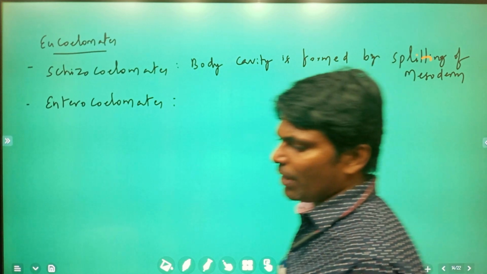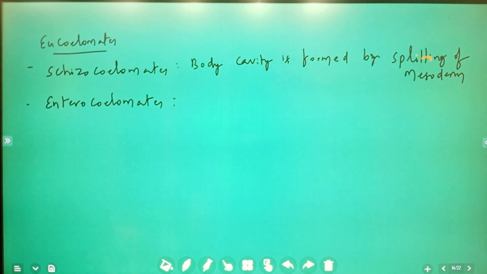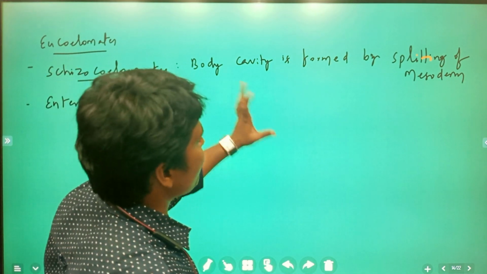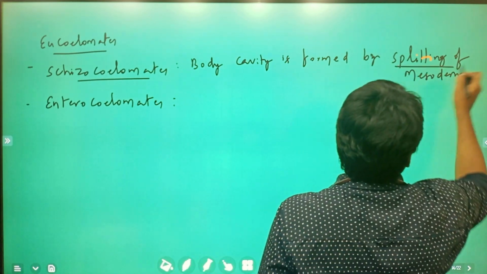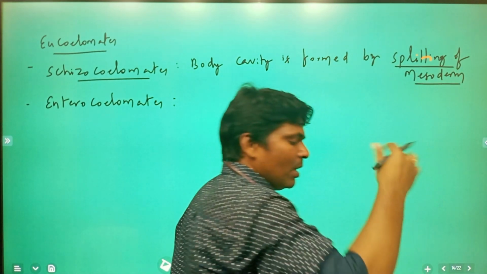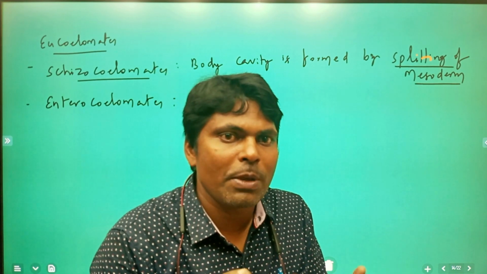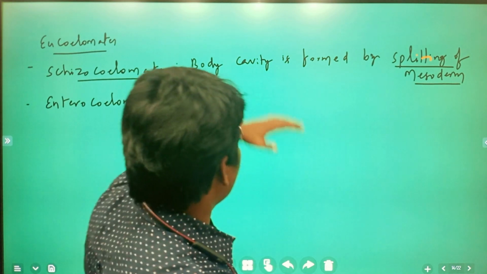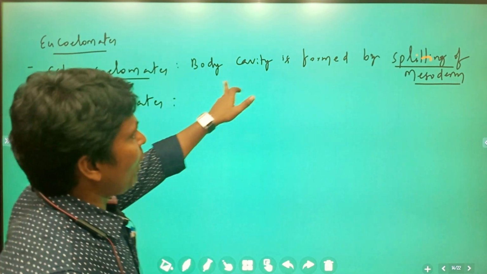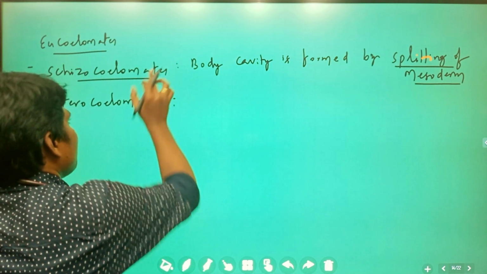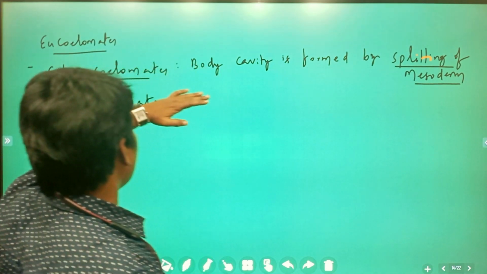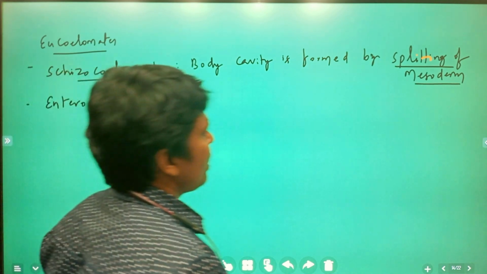You just remember this one, very important. Body cavity formed by splitting of mesoderm are called schizocoelomates. Whatever we just discussed, ectoderm, endoderm, mesoderm: in that particular mesoderm, it is going to split into two, thereby forming the body cavity. Animals which show this splitting of mesoderm come under schizocoelomates.